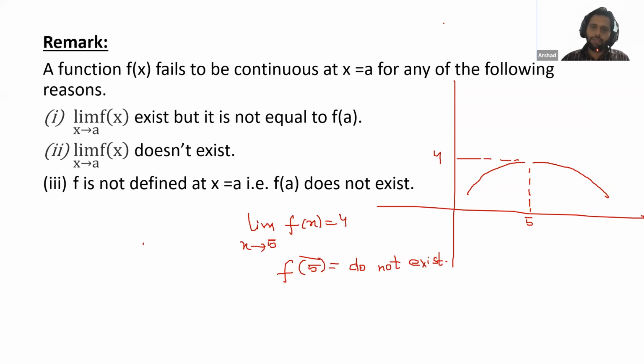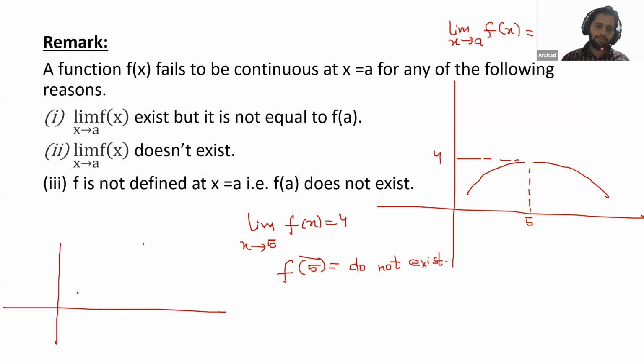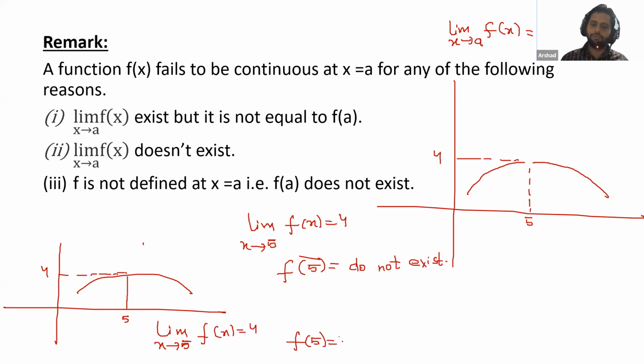So we have checked what the condition for continuity is. What is the condition when we will say that a function is continuous at a point? This is the condition: the limit at that point should be equal to f(a). We will draw the graph of this one also. Suppose, for example, you have this. This is your point 5. Here you can see you have a 4. So if you find the limit, limit x tends to 5, f(x) is equal to 4. If you find the value of f(5), this is also equal to 4. So we can see here at this point, the limit exists.